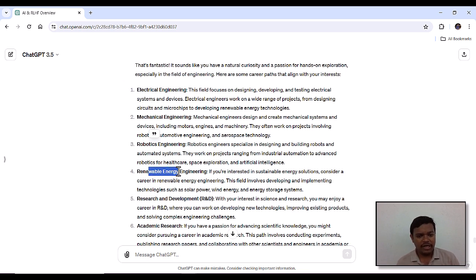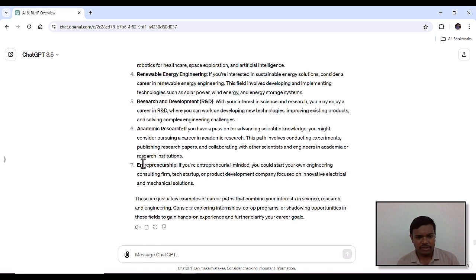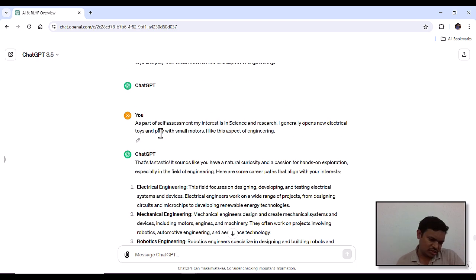Then renewable energy. Currently the world is transforming to available energy like solar energy and wind energy. Then R&D, I can also do R&D in these kinds of topics, academic research, entrepreneurship. So these are the basic things ChatGPT has answered me, right?